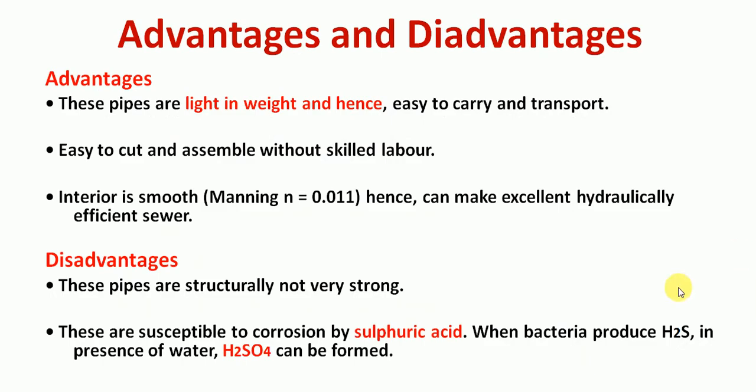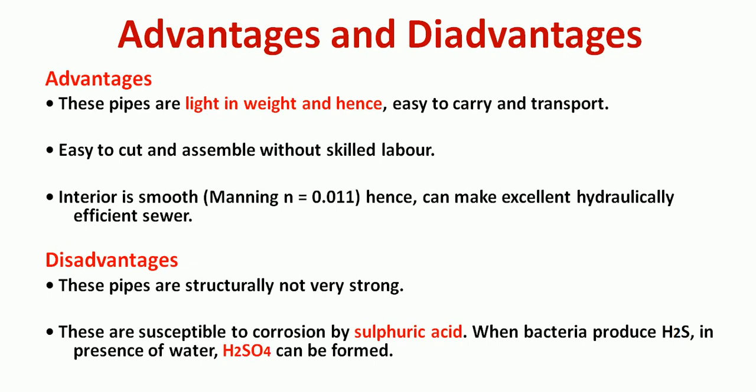Okay, so what are the advantages and disadvantages of these asbestos cement sewers? Okay, so these pipes are light in weight and hence they are easy to carry and transport. Okay, and they are easy to cut and assemble without any skilled labor. Okay, and the interior is smooth, that is Manning's coefficient here in the case of asbestos cement sewer is 0.011, hence can make an excellent hydraulically efficient sewer.